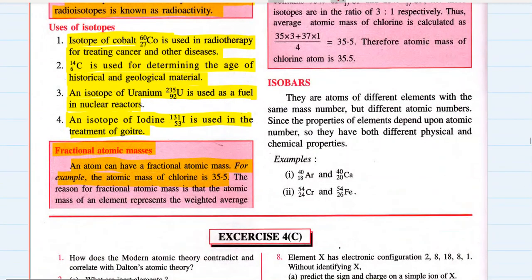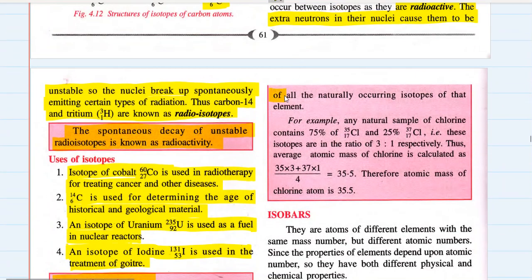The reason for fractional atomic mass is that atomic mass of an element represents the weighted average of all the naturally occurring isotopes of that element. For example, any natural sample of chlorine, which is naturally occurring around us, contains 75% of the lighter chlorine and 25% of the heavier chlorine.